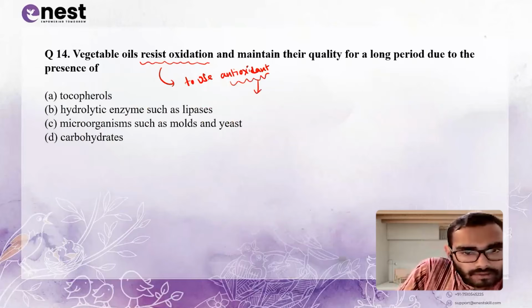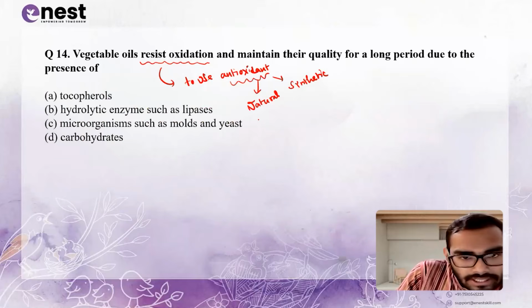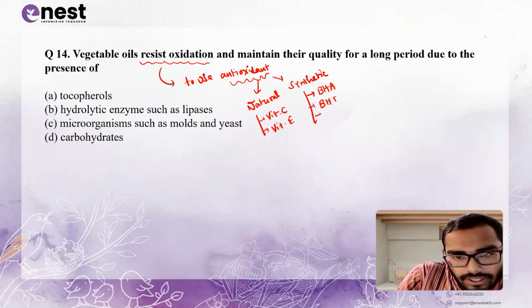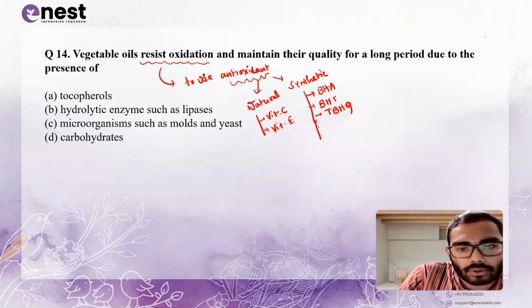Okay, now there are two categories of antioxidant. One is natural and one is synthetic. What is natural antioxidant? Vitamin C, that is ascorbic acid, and vitamin E, that is tocopherol. And what are the synthetic antioxidants? BHA, that is butylated hydroxyanisole. BHT, butylated hydroxytoluene. TBHQ, tertiary butylhydroquinone. PG, propyl gallate.